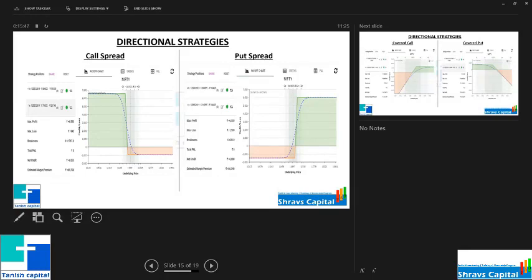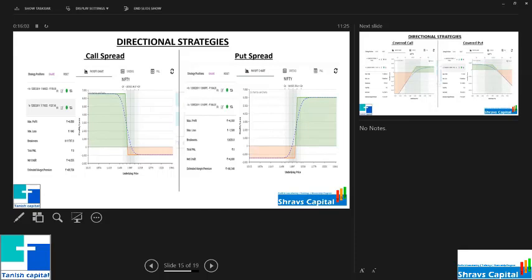Like again in the put spread, if the market goes down, no need to worry. If it goes down 1,000 points or hits the lower circuit, no need to worry. The max loss is 1,500. Like that, you need to see. You don't need to create this payoff. You need to understand this payoff first of all.